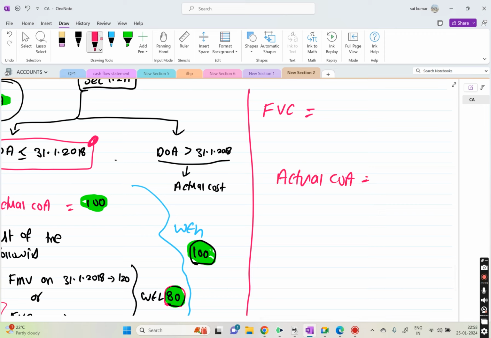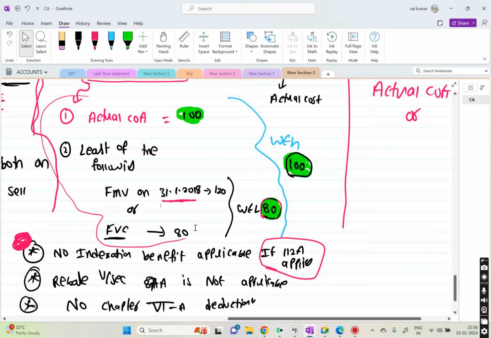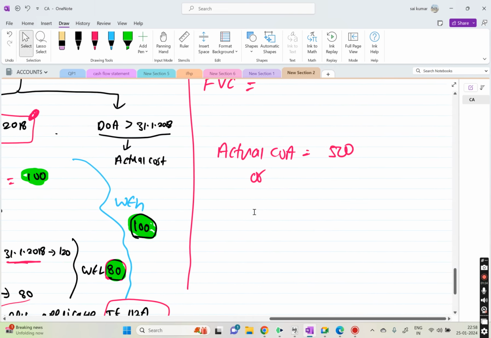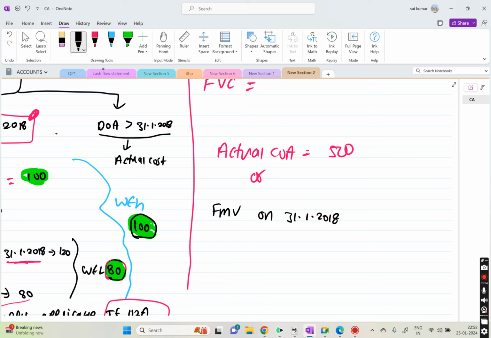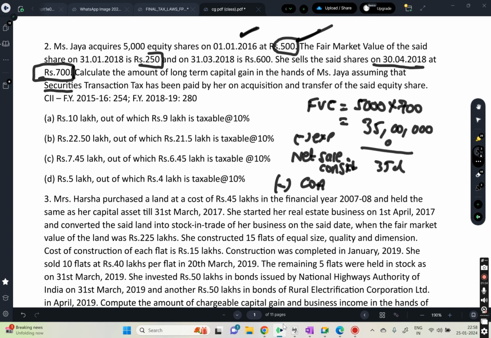Least of the following: FMV on 31/1/2018 or FVC. FMV on 31/1/2018 is given in the question, 250. The fair market value of the said share on 31/1/2018 is 250.